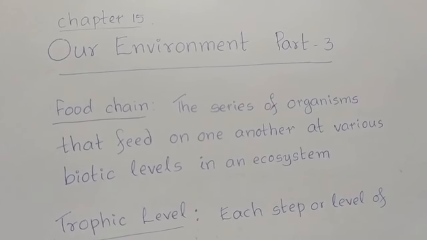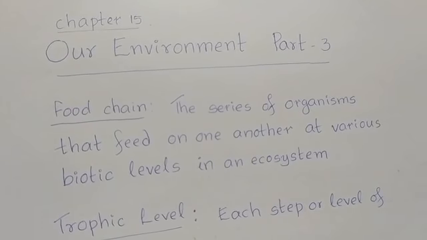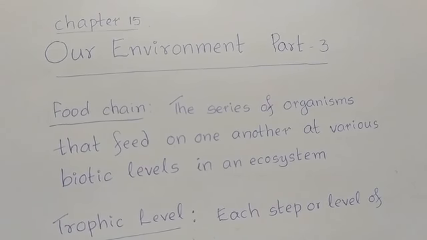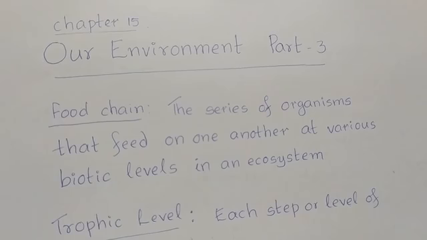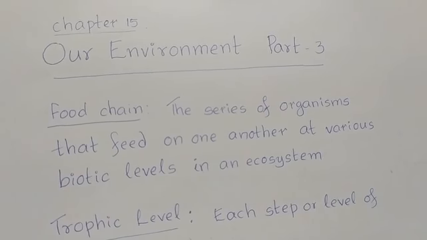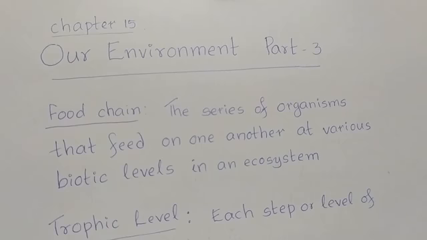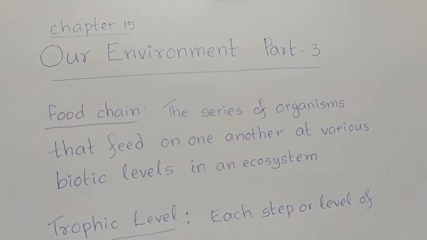Good morning, students. In the last class, we discussed various biotic components of the ecosystem and how the biotic components are organized in the ecosystem in the form of producers, consumers, parasites, and decomposers.